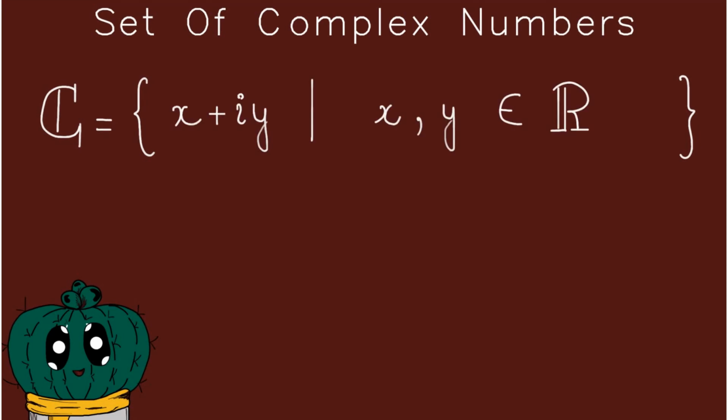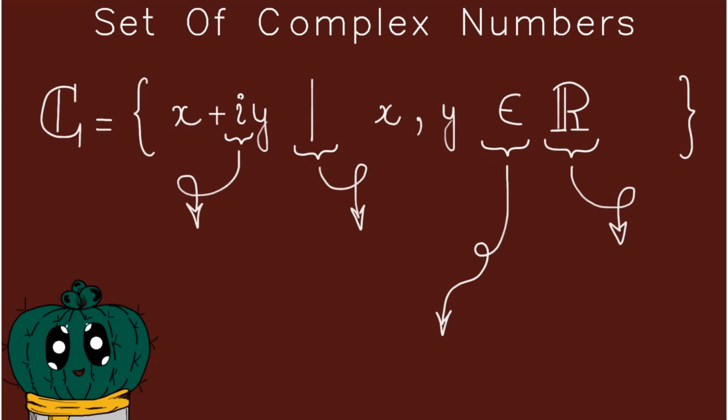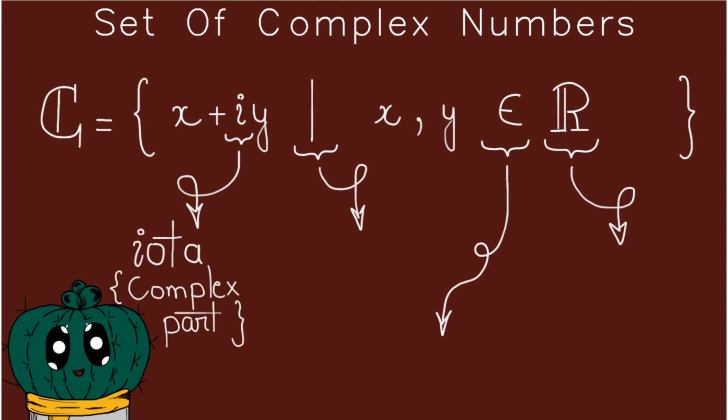So these are the rules that you need to follow to get complex numbers. Let's just go through each individual thing first of all. This i that you see is what we call iota. Okay, and this is the complex portion. This is the part that actually makes the number complex. Then on the right hand side, we encounter the same perpendicular line, which means where.